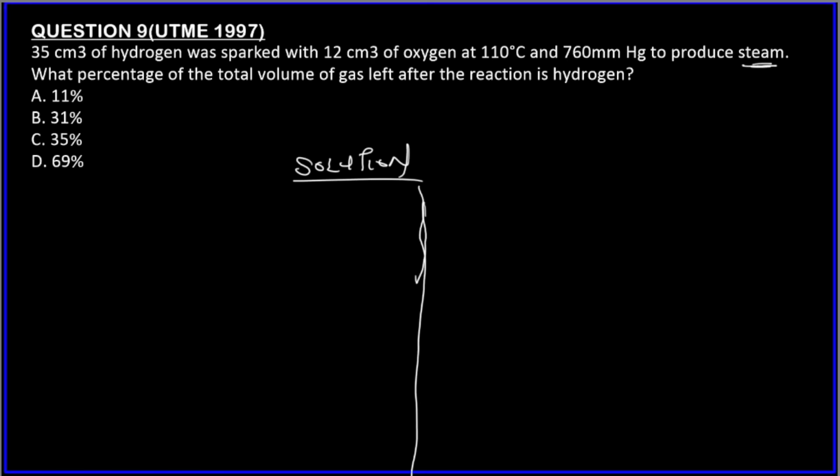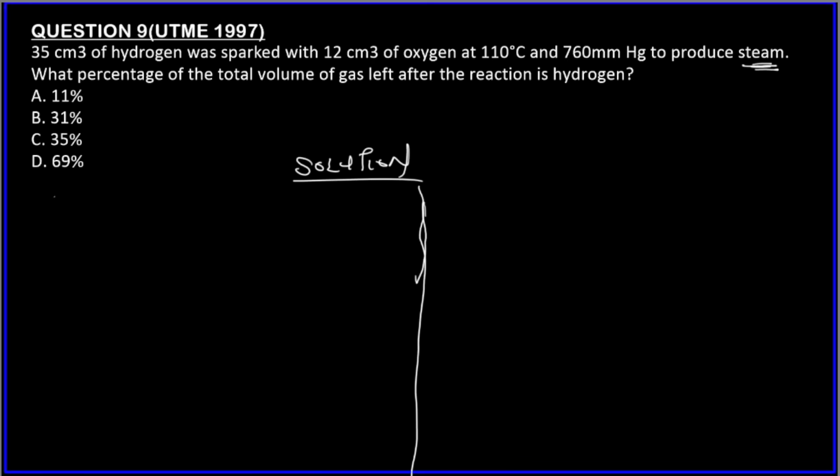So what do we look for? We look for the total volume of gas left after reaction first. So we know that the total volume of gas left after reaction will be the volume of steam and the volume of the excess reactant remaining after reaction.